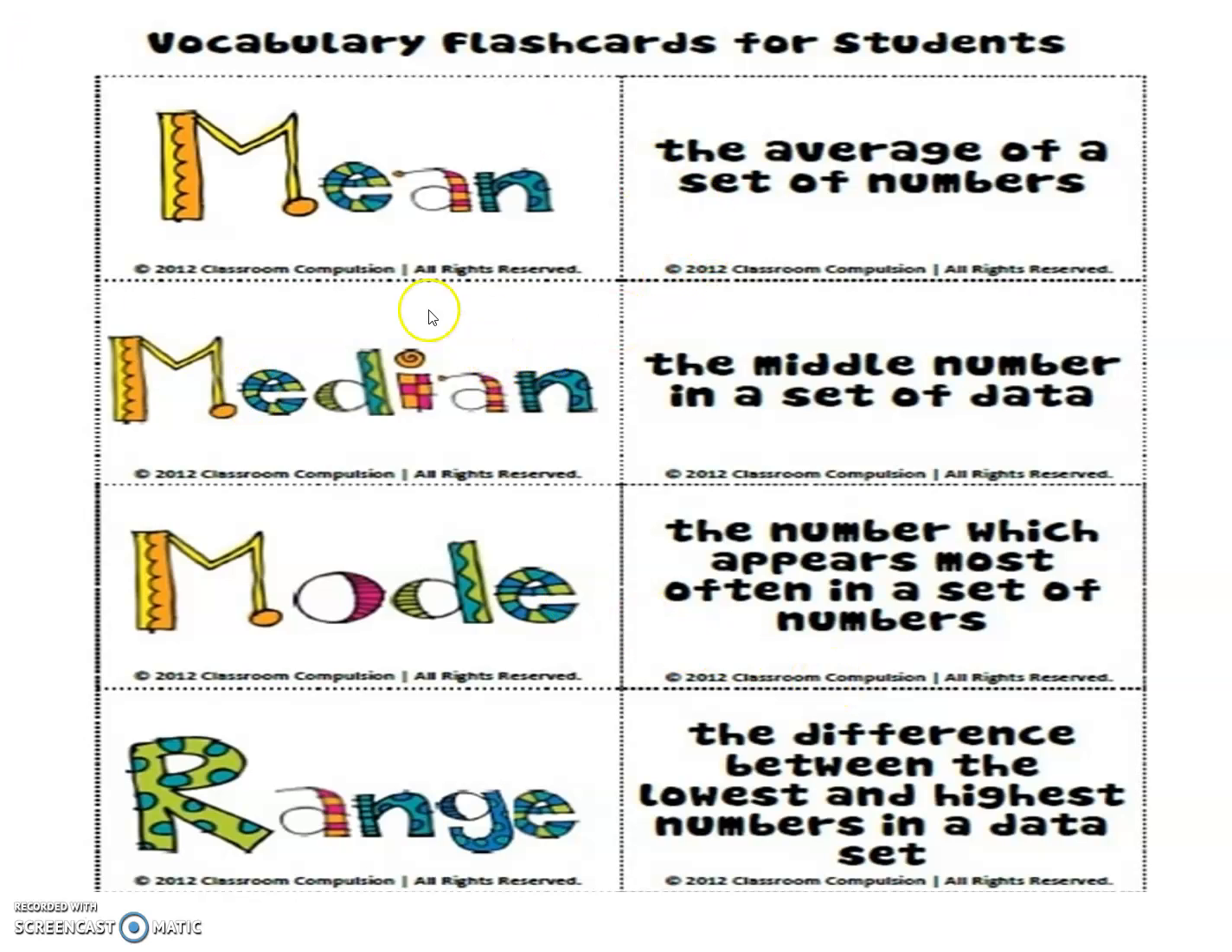This is very meaningful. One more PPT establishes the vocabulary flashcards for the students. Mean, the average of a set of numbers. Median, the middle number in a set of data. Mode, the number which appears most often in the set of numbers. Range, the difference between the lowest and highest number in a data set.